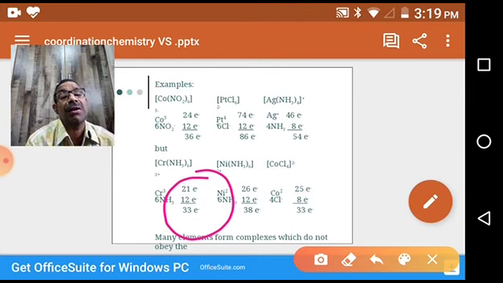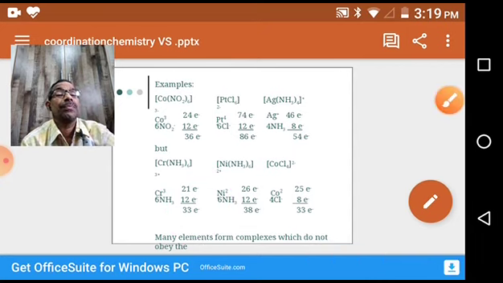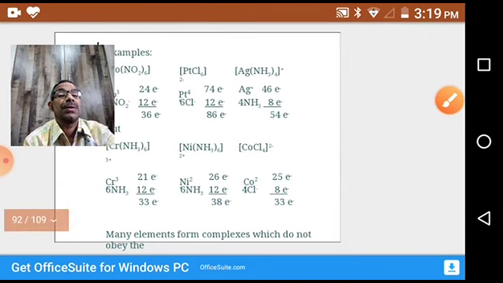Even though it does not possess an inert gas electronic configuration, it is stable. This is one of the drawbacks of this theory. So one more example. You see this complex. Okay.